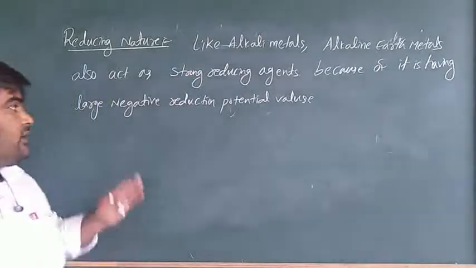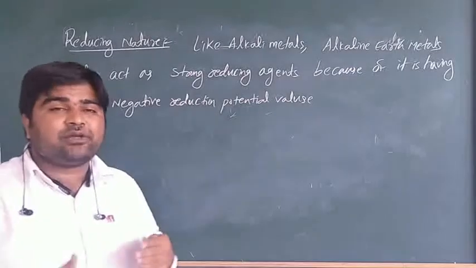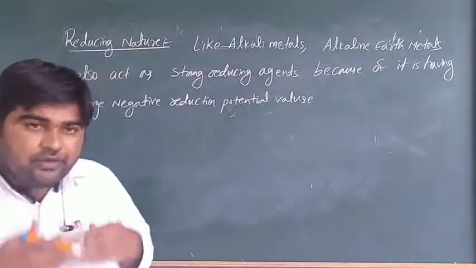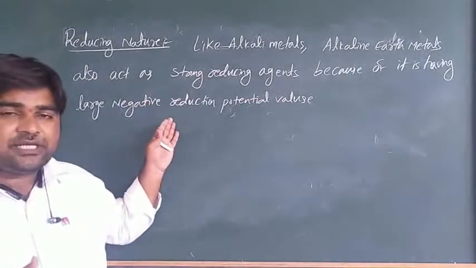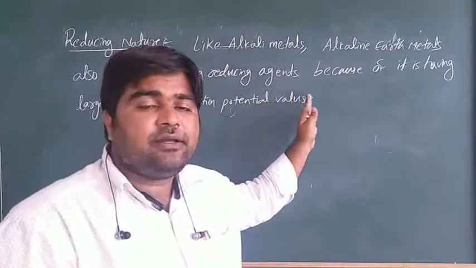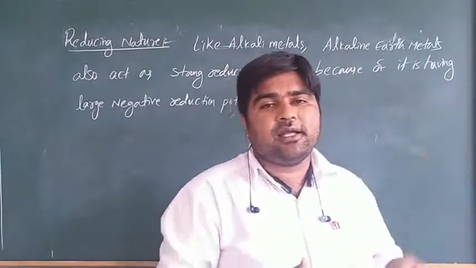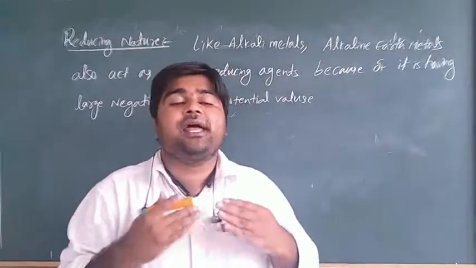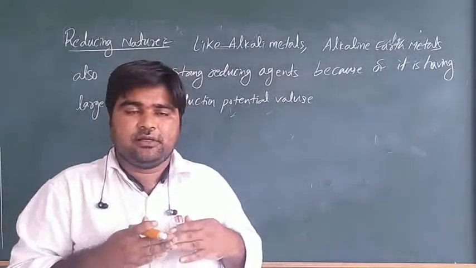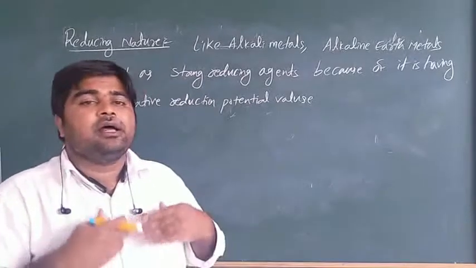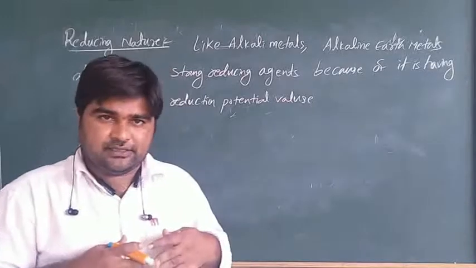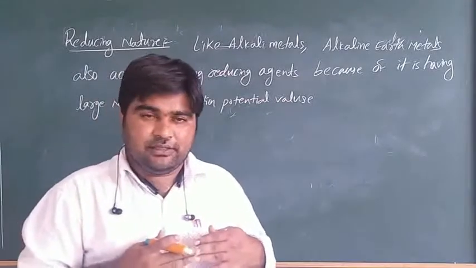Because it has a large negative reduction potential, it acts as a strong reducing reagent. However, alkaline earth metals are less reducing than alkali metals.